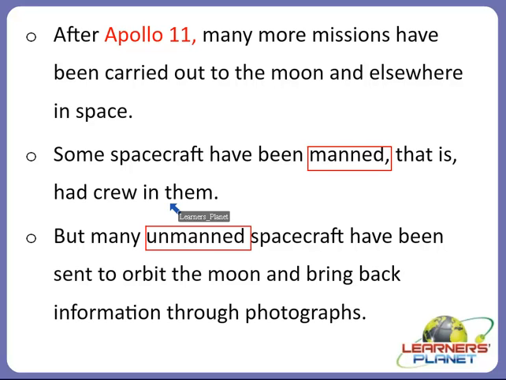And the other one is unmanned, meaning the spacecraft in which there is no crew. It is only the spacecraft which can be sent to orbit the moon. It can land on the moon and bring back information through photographs, but it carries no astronauts with it, right? So it is the spacecraft with no person or no human being in it. This is the main difference between the manned and the unmanned spacecraft.